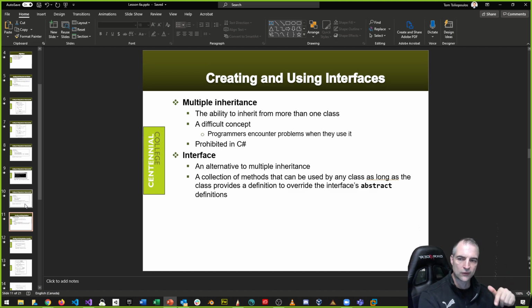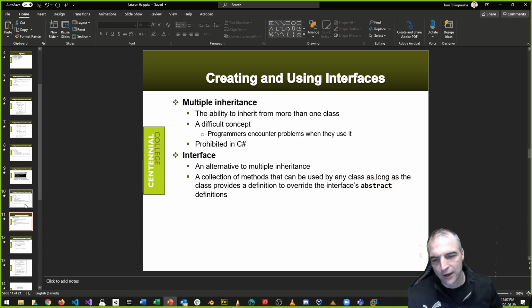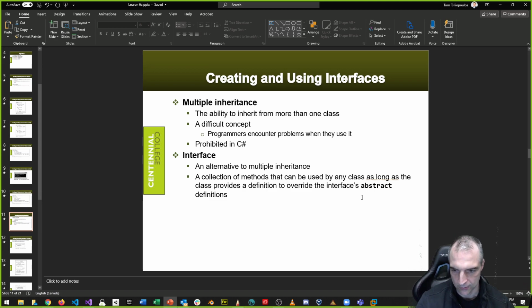However, what we can use instead of multiple inheritance is interfaces. And now this is where things get crazy. I'm going to cover interfaces again in the next lesson, almost like an addendum to this, because they're so challenging sometimes to wrap your mind around. So why would I want to make multiple inheritance anyway? If I was going to do multiple inheritance, let's just do this in our diagram.